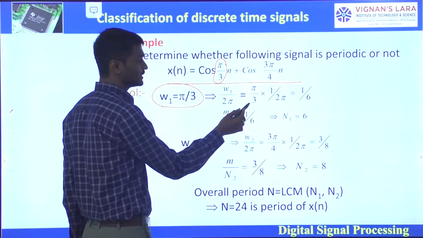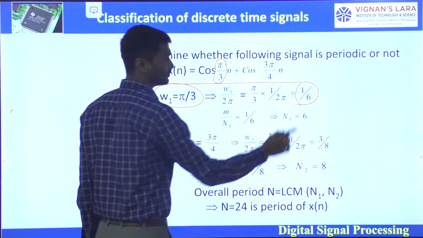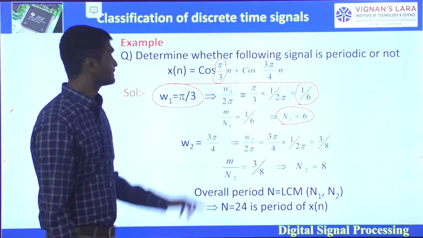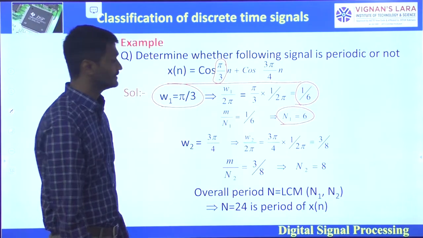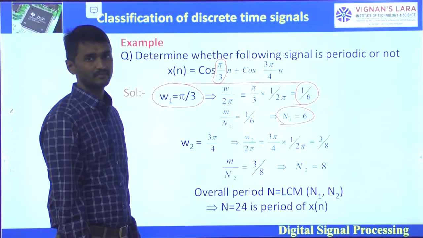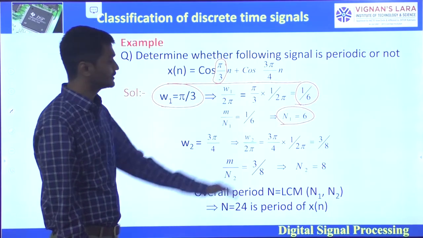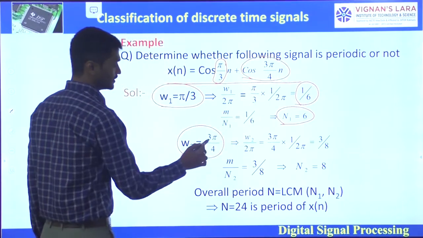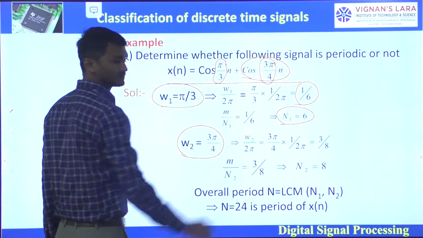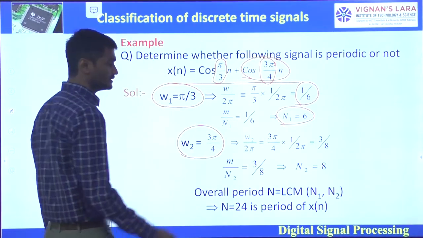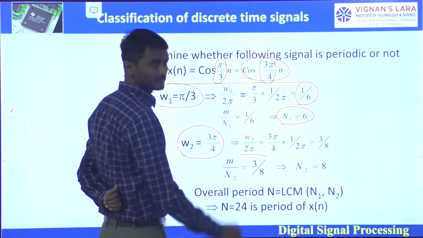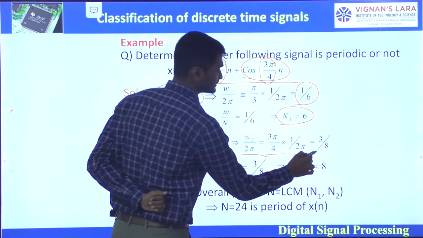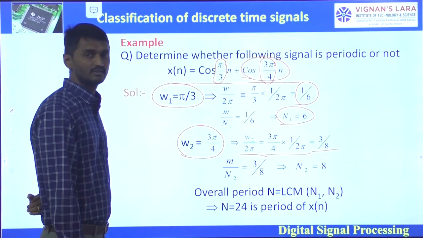Omega 1 by 2 pi is pi by 3 by 2 pi, which is 1 by 6. So the fundamental period for the first sinusoidal will be n1 equal to 6. Next, omega 2 is equal to 3 pi by 4. Omega 2 by 2 pi is 3 pi by 4 by 2 pi, which is 3 by 8.